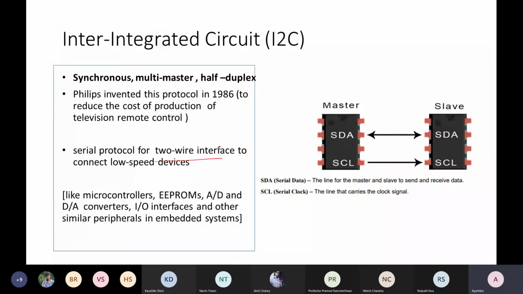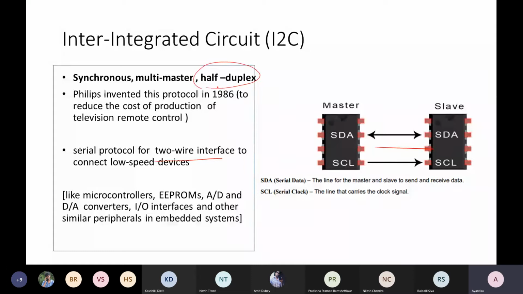It was first invented by Philips. At that time they wanted to reduce the cost of production of television remote controls. I don't know exactly how it is related, I have to check, but it was invented by Philips at the time. And you can see this communication: again, one single serial data line is there, so of course that is half duplex.